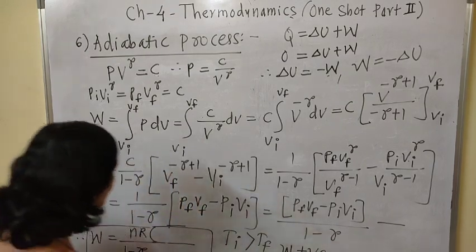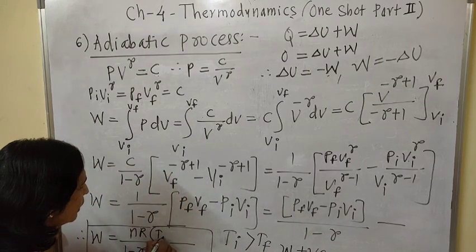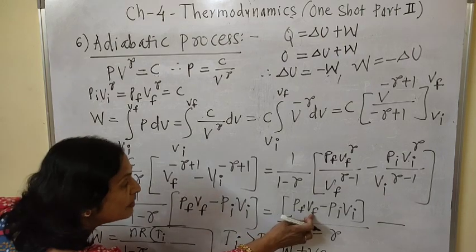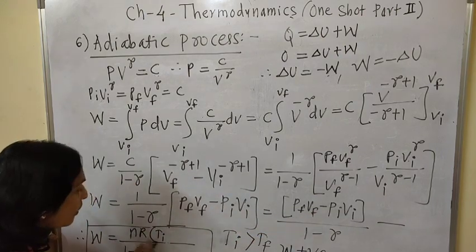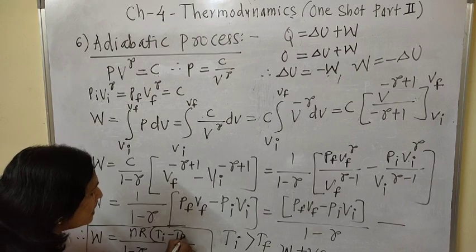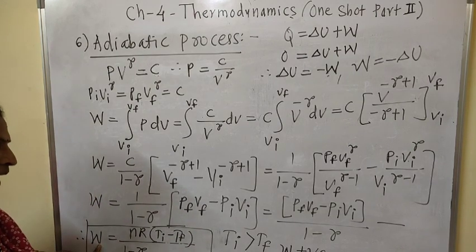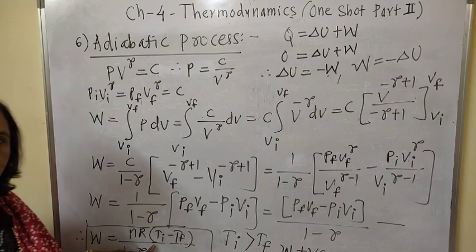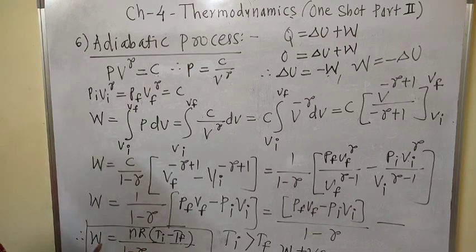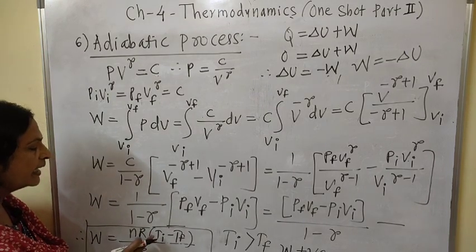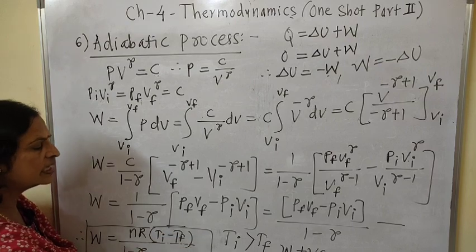And for positive work done, inside the bracket we have to write Ti minus Tf. This is the formula for adiabatic expansion, and when adiabatic compression is there, at that time work done is negative, and we have to write this formula nR into bracket Tf minus Ti.